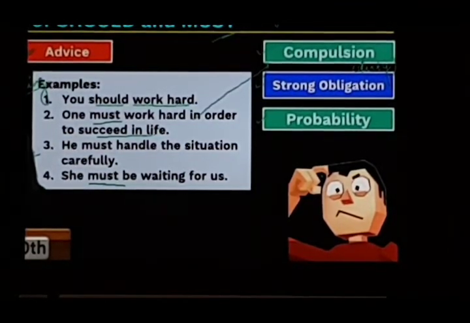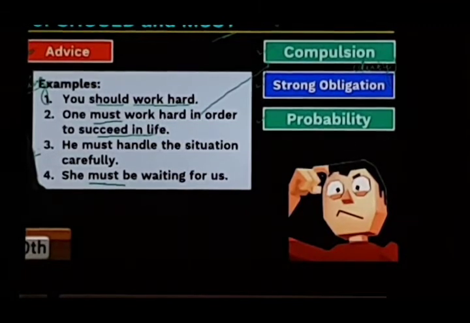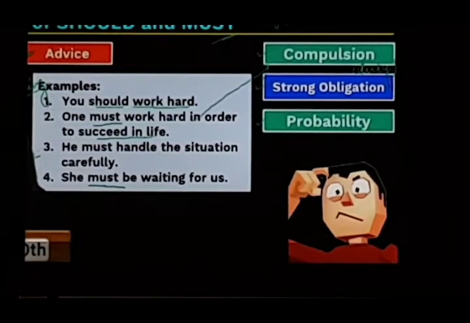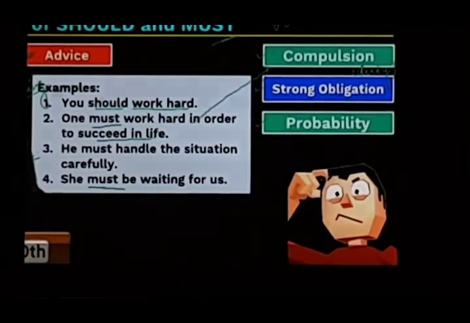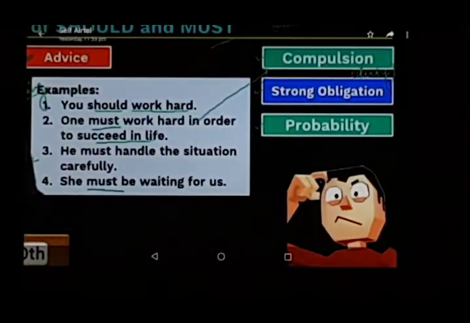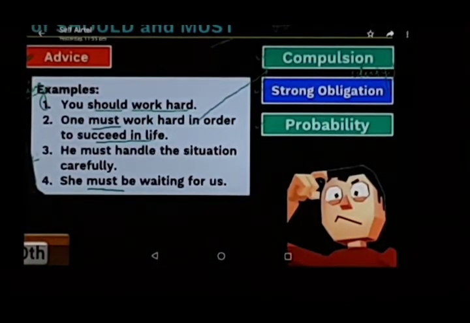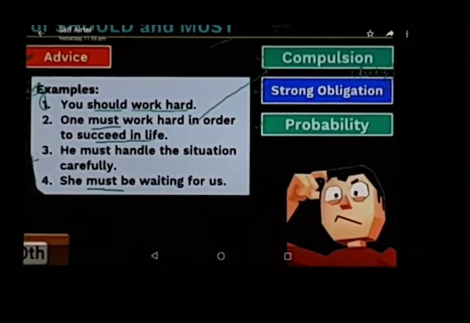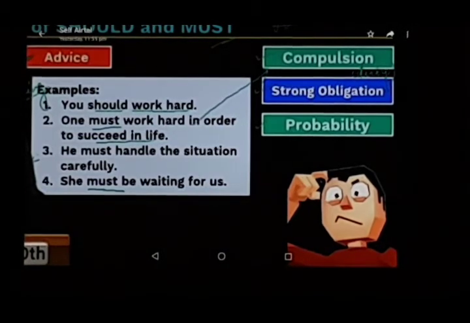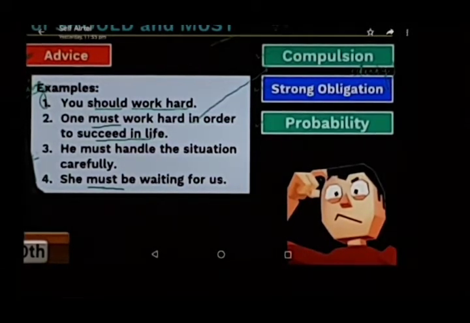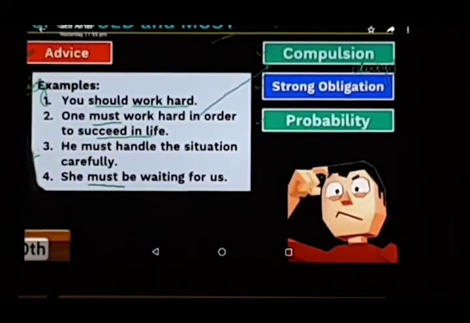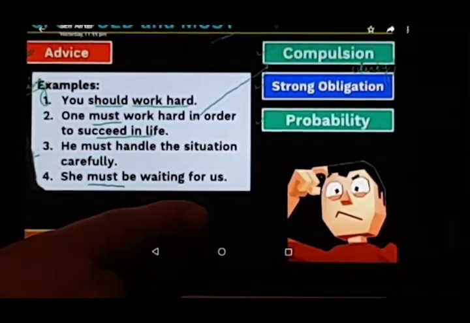See, this is a suggestion, this is advice, and one must work hard in order to succeed in life. This is a compulsion. Otherwise a person cannot succeed, so he has to work hard. It is a compulsion on him. He must handle the situation carefully. There is some problem, so it is obligatory for him to handle the situation, otherwise things can go wrong. So for possibility: she must be waiting for us. So this is a strong probability.